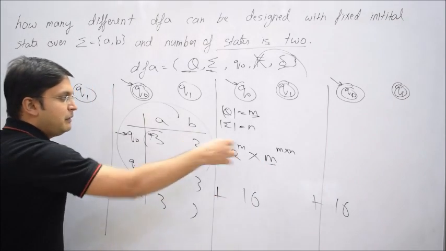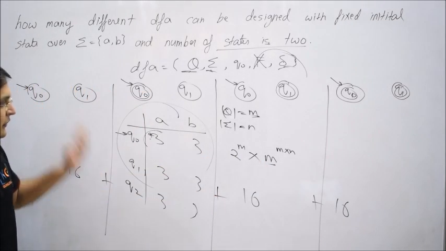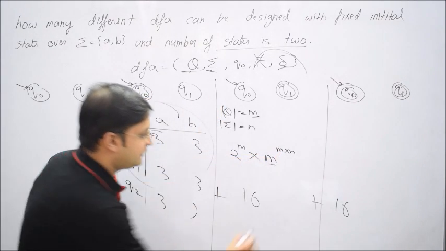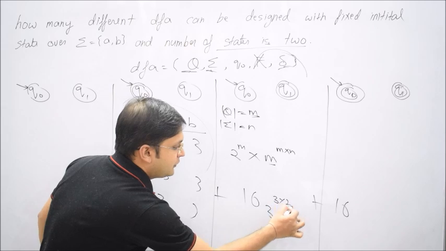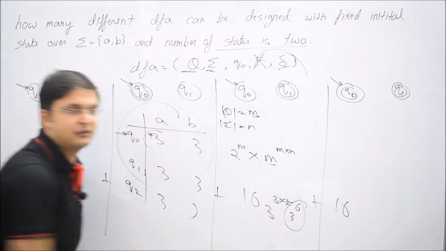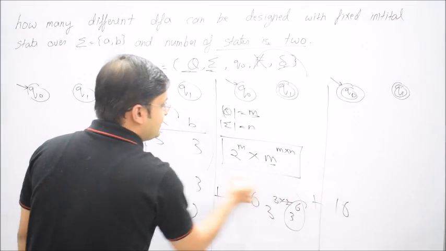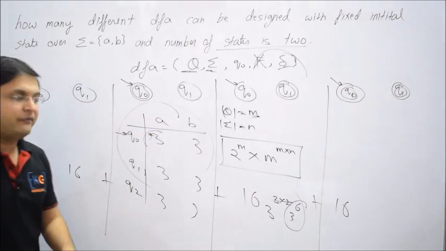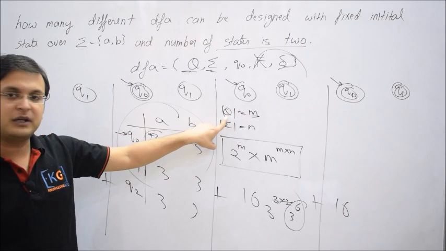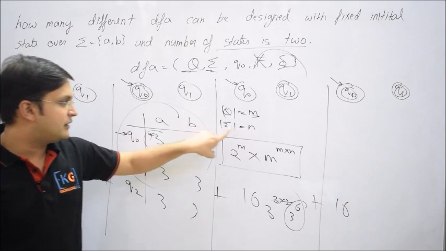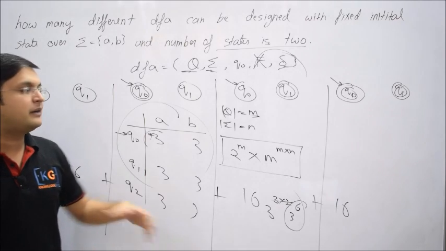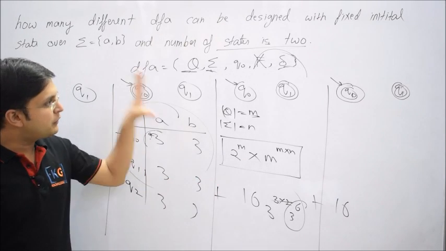Now 3 should be multiplied how many times? 3 states and 2 symbols. So 3 into 2 becomes 6. So let me say 3 raised to power 3 into 2, that will be 6. So 3 must be multiplied with itself 6 times. So now you understand that becomes a generalized formula to calculate any different combinations of DFA possible. How it works? Where M is nothing but the total number of states and this N is nothing but the number of symbols in the input alphabet. This formula can in general give you how many different DFAs are possible. Okay, I hope you understood this framework.